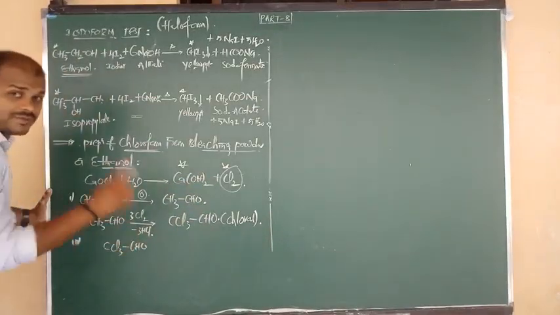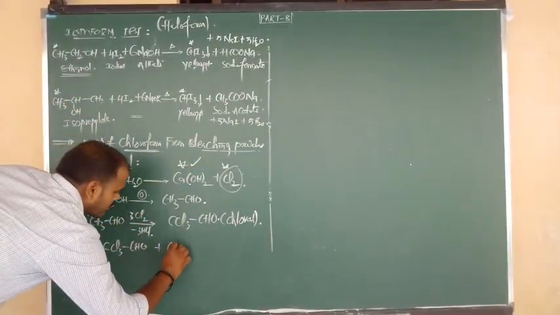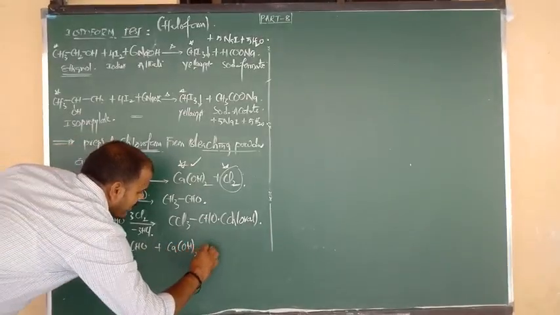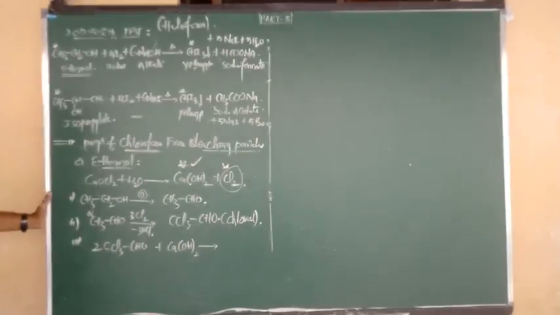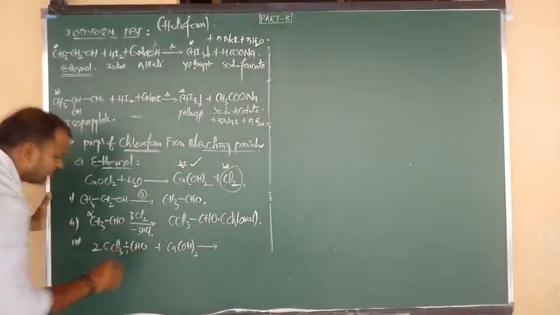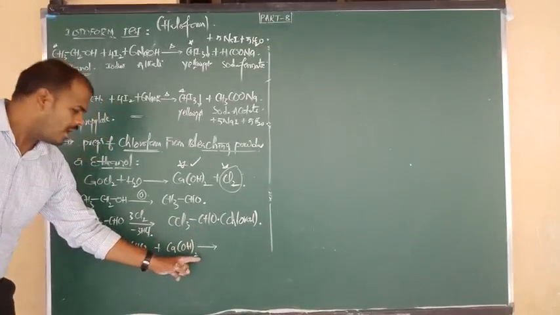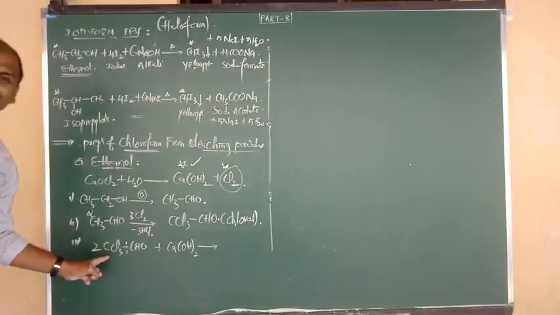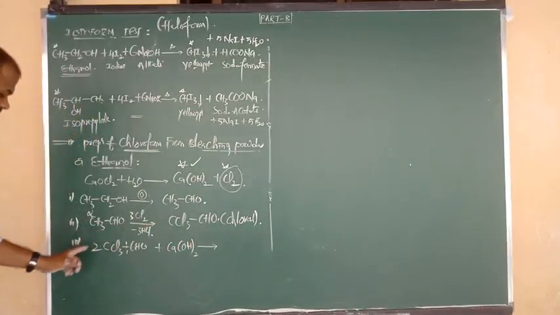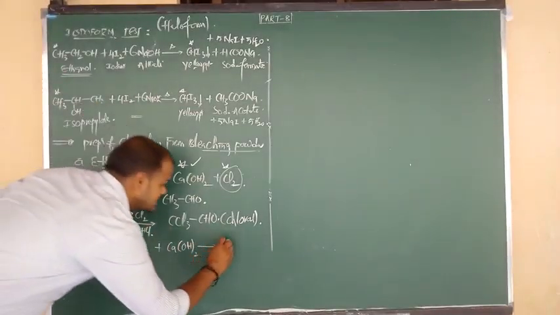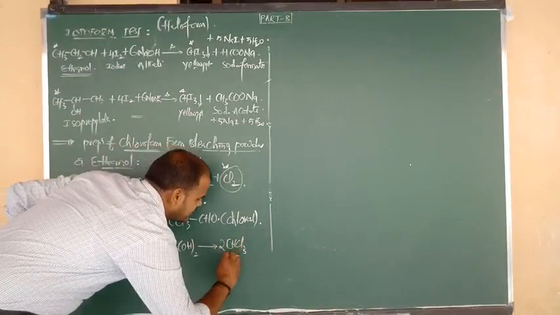Chloral undergoes reaction with the other byproduct, calcium hydroxide. But due to the presence of 2 OH, we have to take 2 moles. So we break the bond here. Here how many hydrogens are there? 2 hydrogens. One hydrogen is given to this one, and you get CHCl3. Another hydrogen is given to the other one, and you get CHCl3. How many moles of chloroform? The answer is 2 moles of CHCl3.